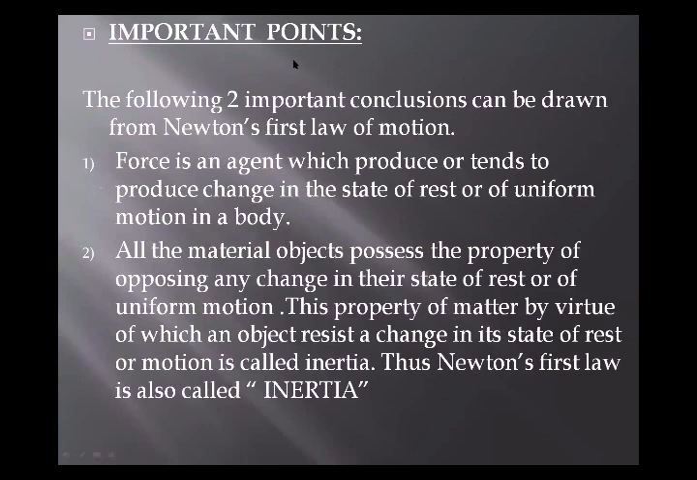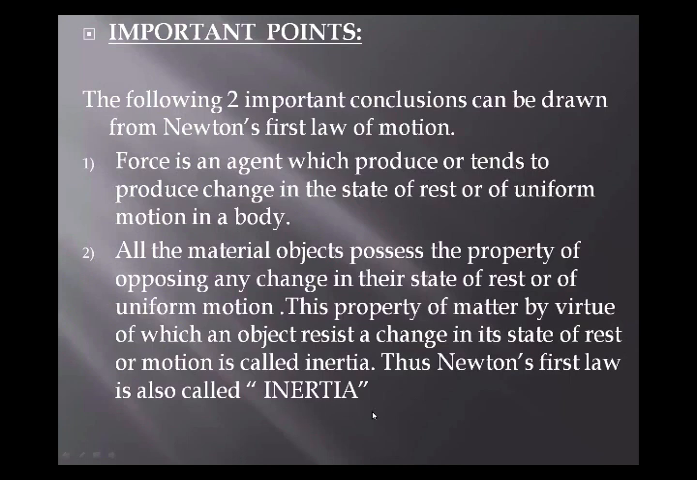Okay, class. Newton's first law of motion gives us conclusions which can be drawn in 2 points. The very first point is the definition of force. Newton's first law statement gives us the definition of a force. And what is that definition? Force is an agent which produces or tends to produce a change in the state of rest or of uniform motion in a body. And the second point gives us the definition of inertia.